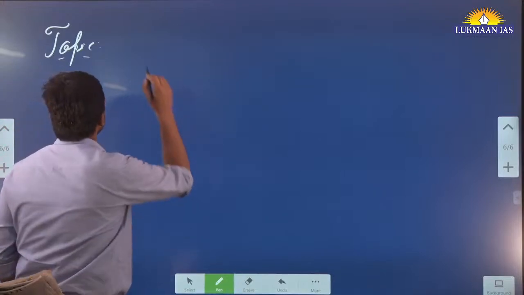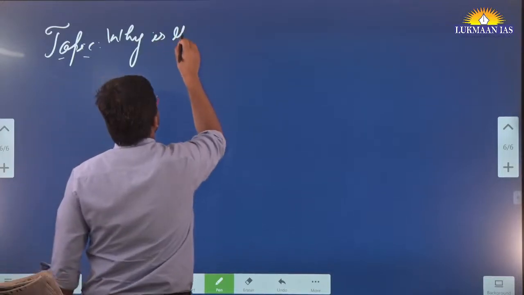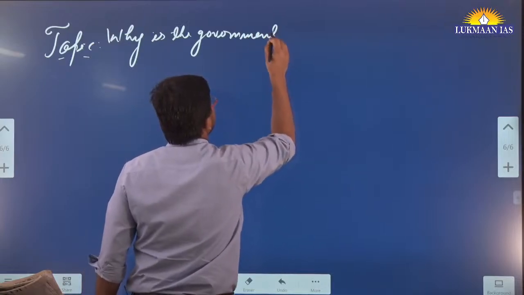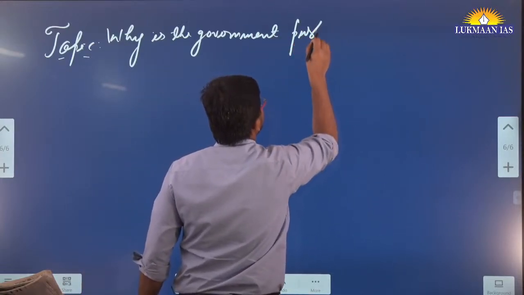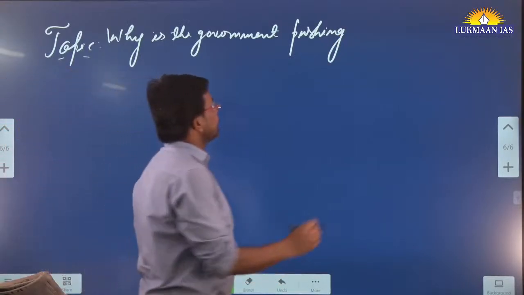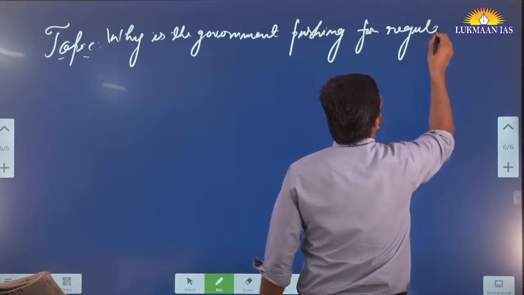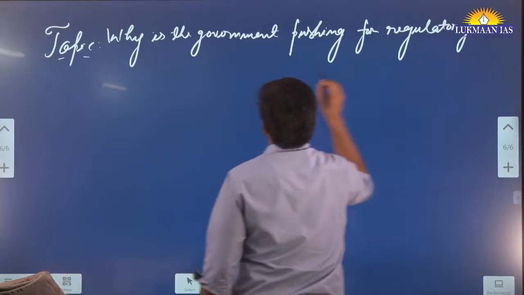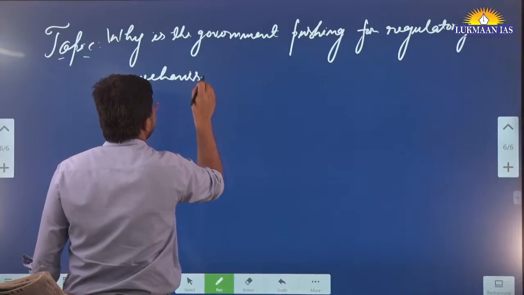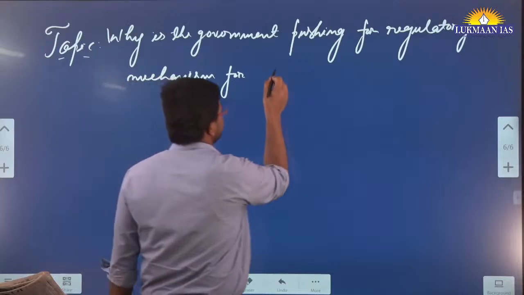Why is the government pushing for regulatory mechanism for OTT services?